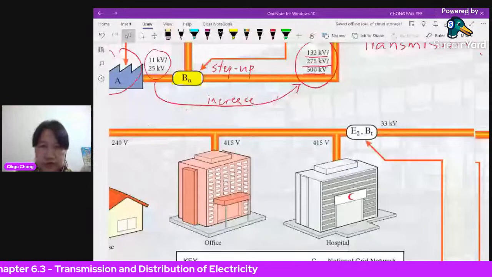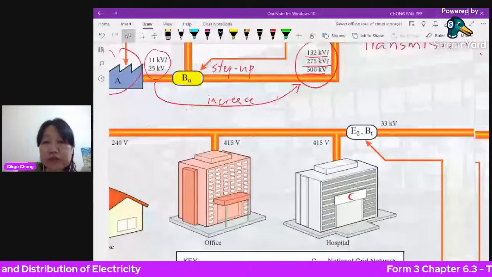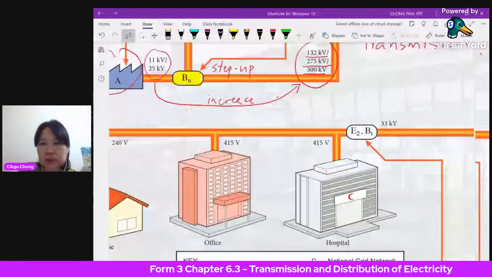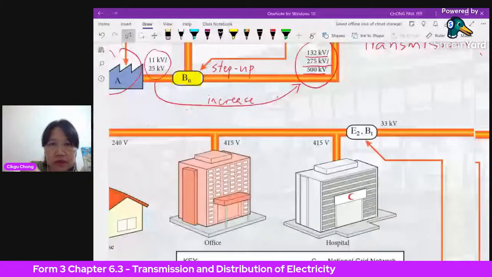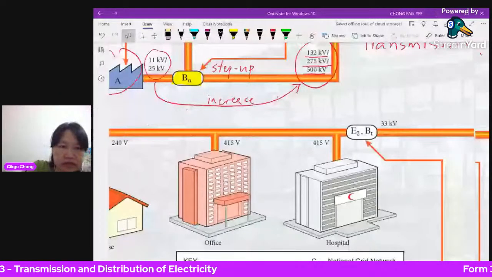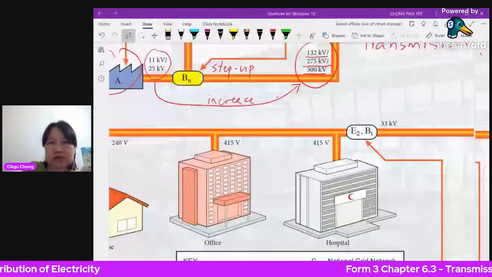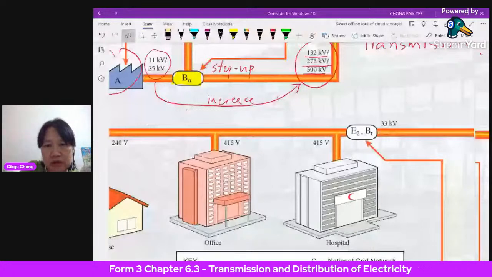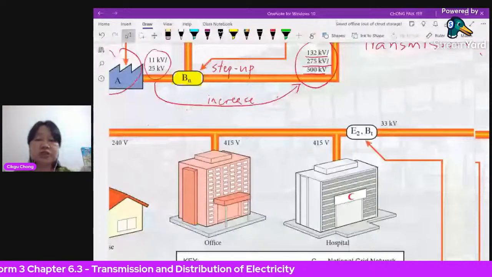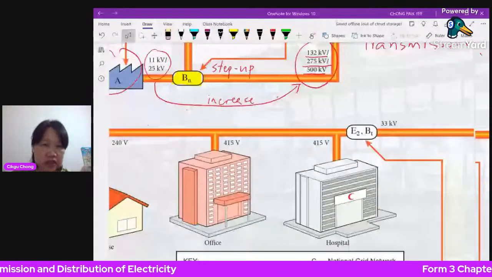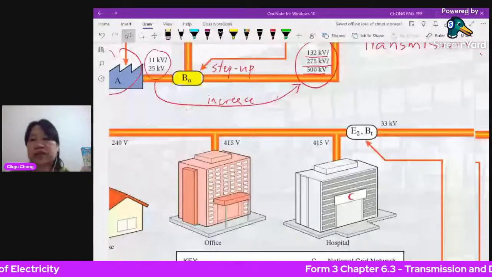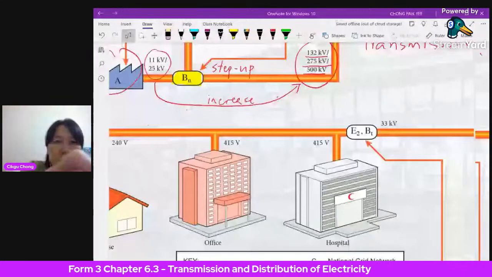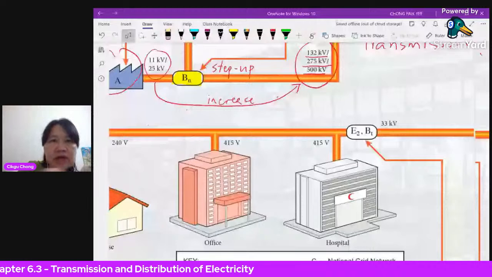So you will see the overall picture here, when the electricity or the power supply comes to a city. We're talking about this whole area. This is distribution. Distribution of the power. Up here is transmission. Transmission is from the power station up to the national grid network. So this whole thing is transmission.